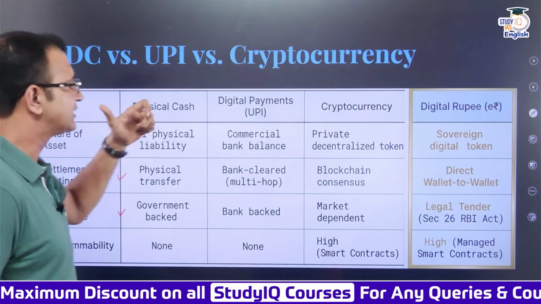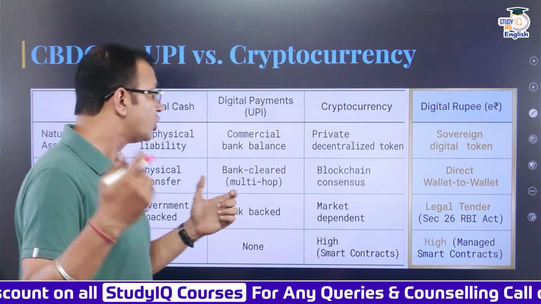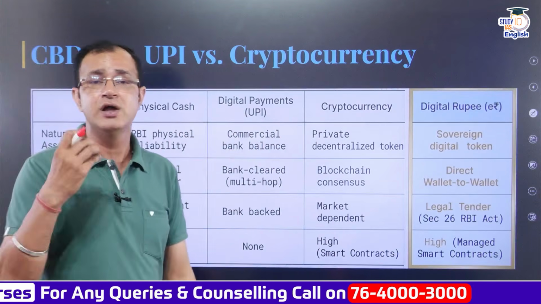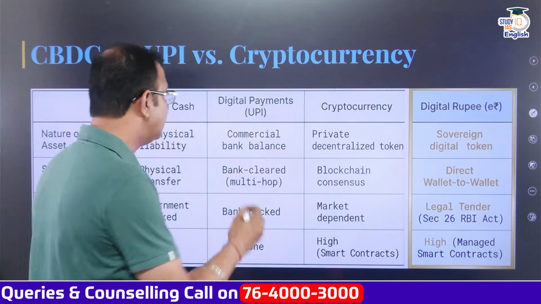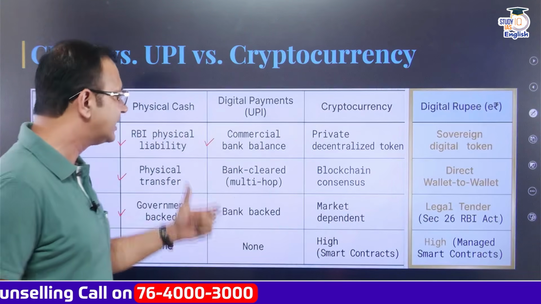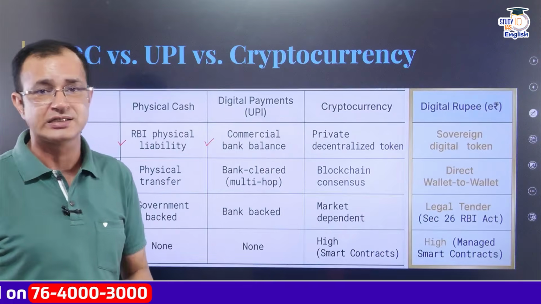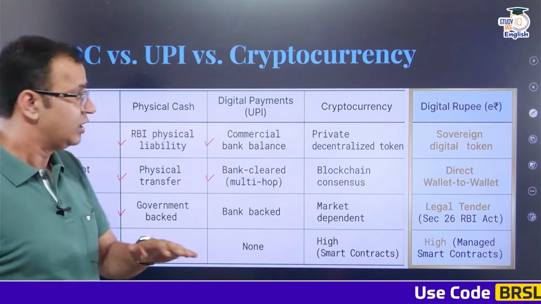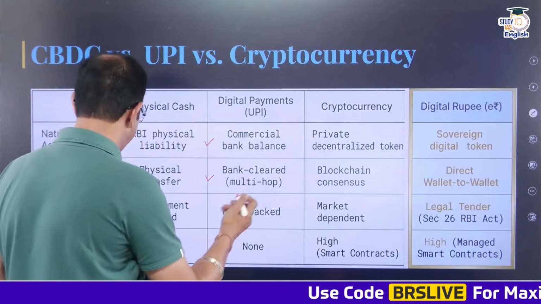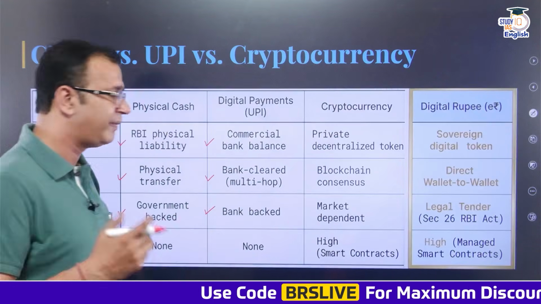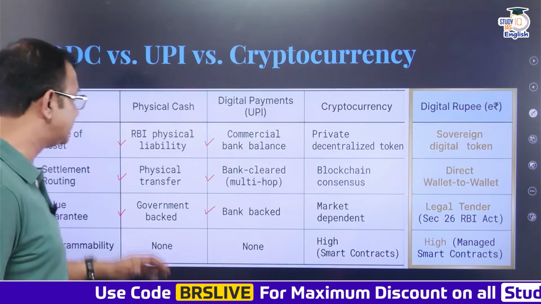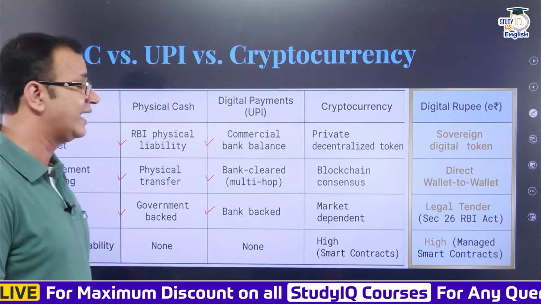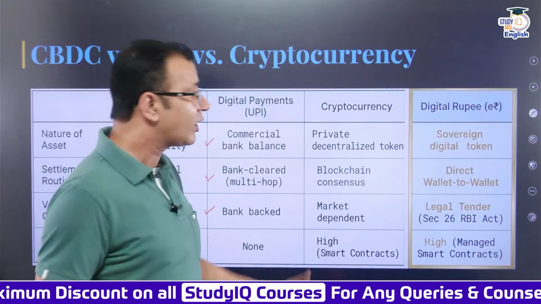At the same time, when it comes to digital payments, the nature of the asset is that you have a bank balance in a commercial bank, and that could be transferred, and the transfer happens through bank clearance, which is again a multi-hop channel that it utilizes. Now, digital payments or UPI are basically bank-backed payments, and again, both the physical cash and the digital payments over here are not programmable. Now comes the cryptocurrency.